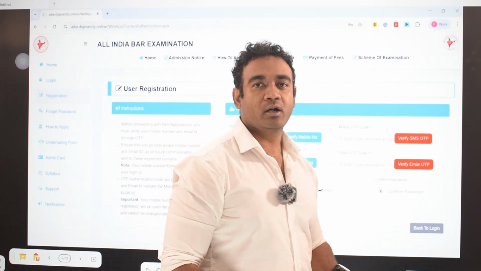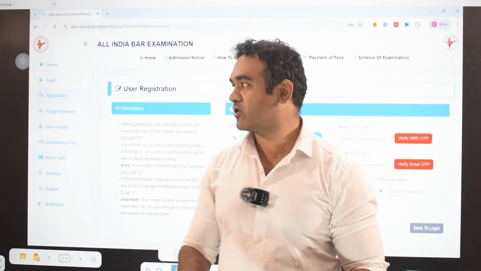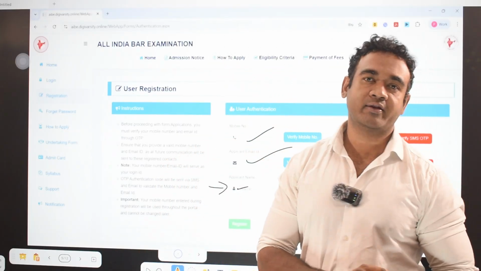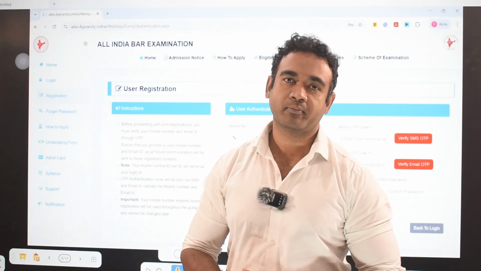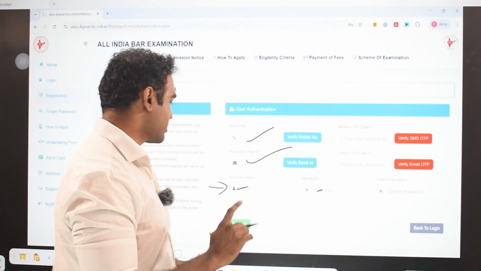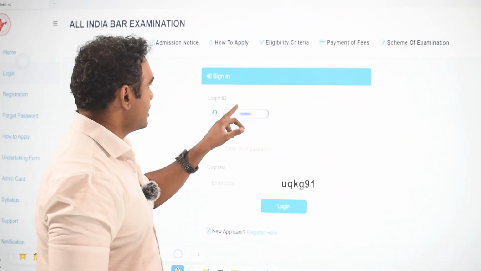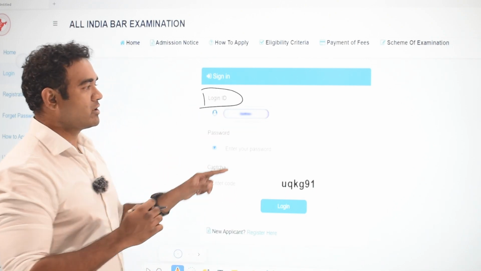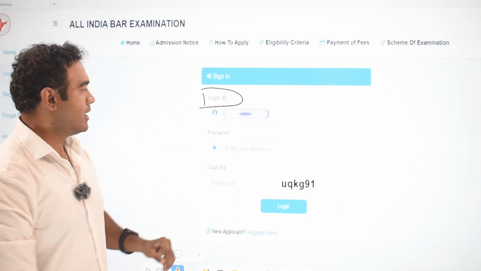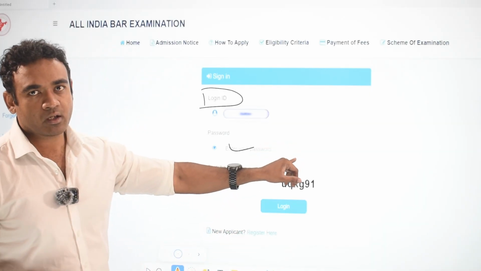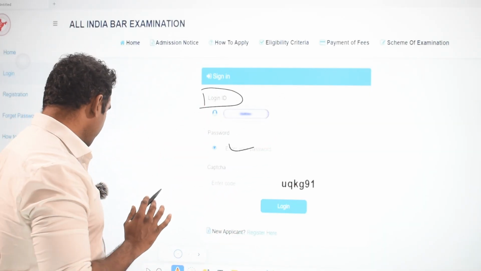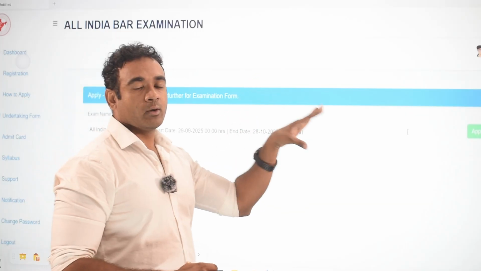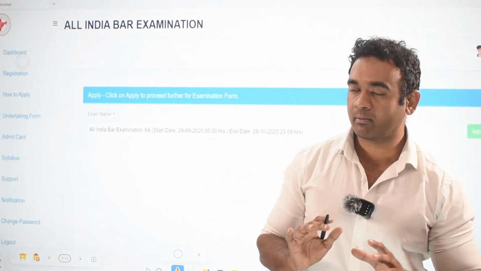Once you set your password, then the login credential of yours will be either your phone number or your email ID. Either email ID or phone number use cheskoni you can log in. This is your login ID where you will be entering your phone number or email ID, and the password will be the one that you have generated. Once you have these credentials, we shall proceed further where the window for application will be available for you.